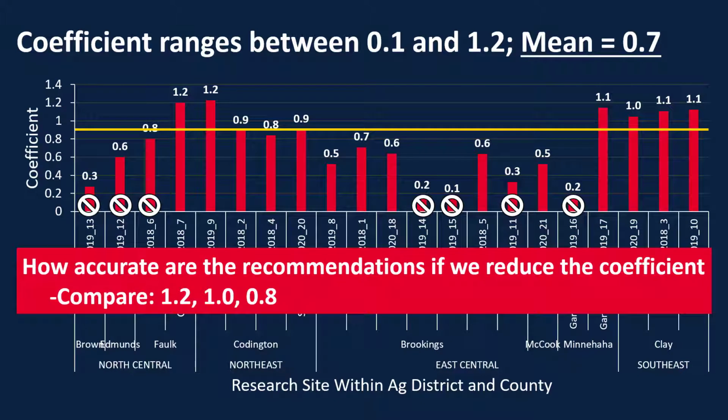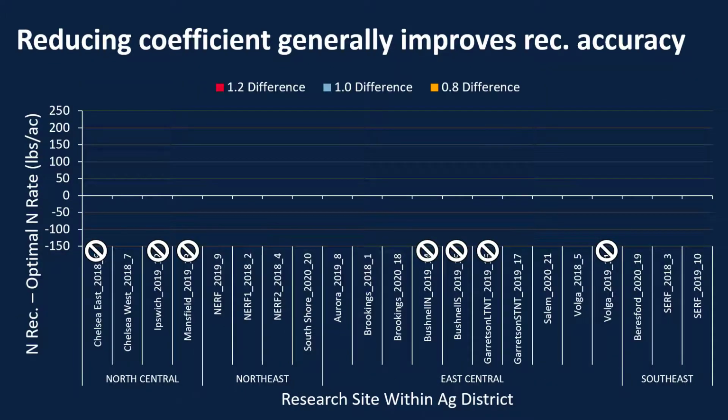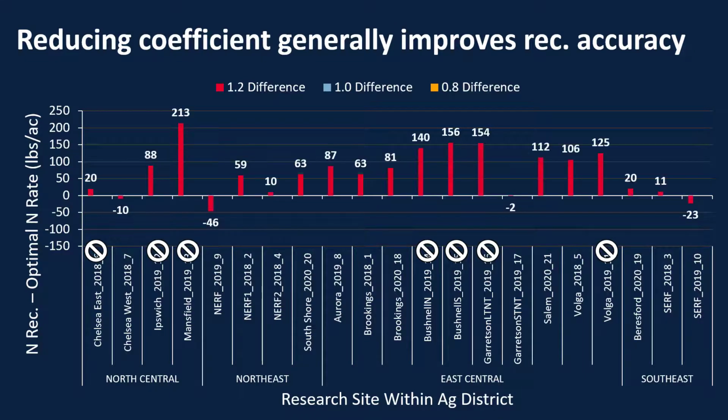How accurate is our current recommendation if we use 1.2 versus if we lower it to 1.0 or if we lower it to 0.8? And that's what we're going to find out right now. So here the sites that are X'd are the sites that didn't respond to nitrogen, so they might be a little iffy. And here we're looking at our nitrogen recommendation using that 1.2, 1.0, and 0.8 coefficient and seeing how different it is from our optimal nitrogen fertilizer rate. So if we look at our 1.2, those numbers above the line say we're overestimating it. Those numbers below 0 say we're underestimating that recommendation. So this is using our current system.